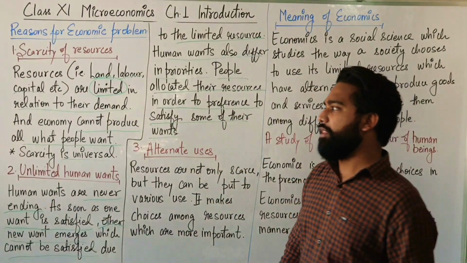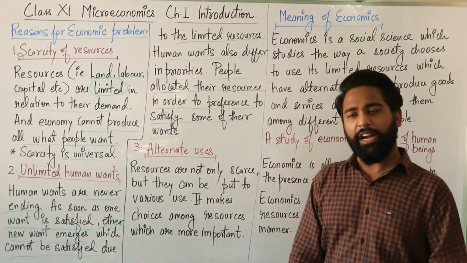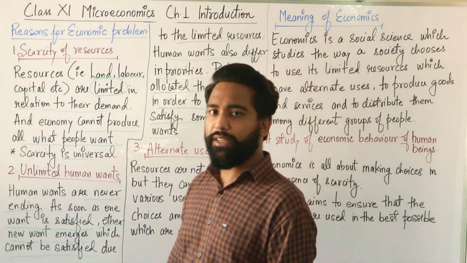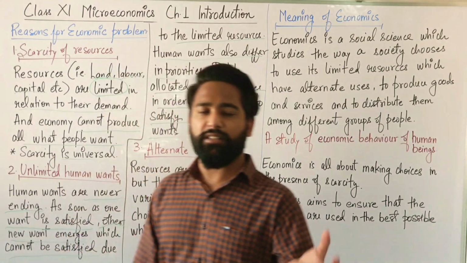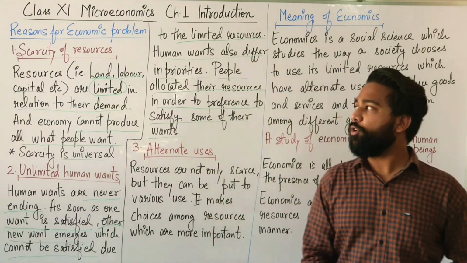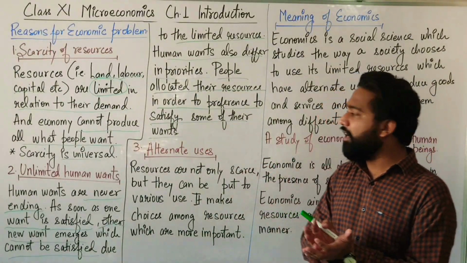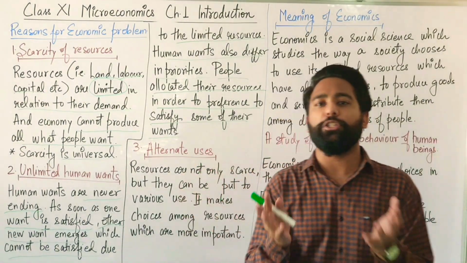Suppose you have got 1000 rupees. With that 1000 rupees, you can buy some rice, you can buy some wheat, you can buy some pulses, you can buy some vegetables, you can buy some fruits. So there are different sets of things. So you have to allocate your resources.